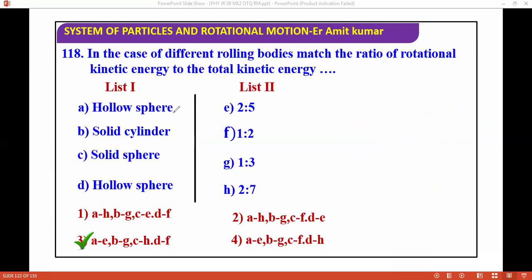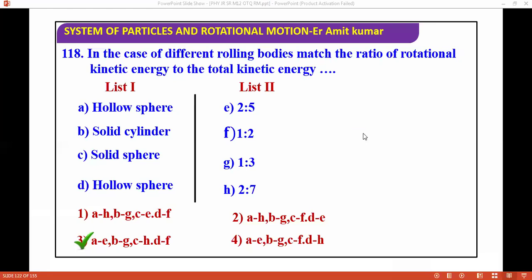The solid cylinder is going to be 1 is to 3, the solid sphere is going to be 2 is to 7, and the ring is going to be 1 is to 2. So you can do this question manually. Now I'm moving ahead to the next question.